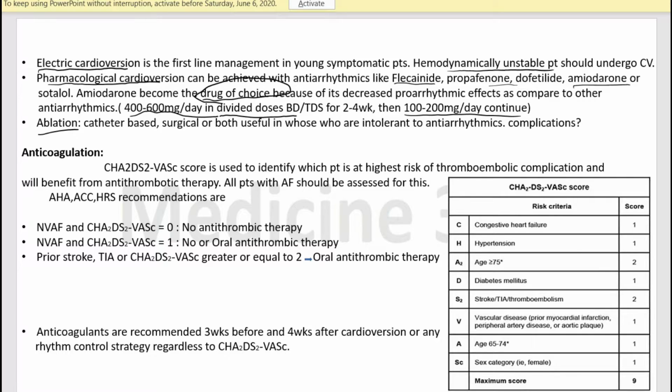If cardioversion is not achieved with electrical cardioversion or pharmacological cardioversion, we can do ablation of those tissues which show the excitation. As we mentioned earlier, the pulmonary veins are the most common site for atrial fibrillation. We ablate that tissue which is most excitable to achieve the sinus rhythm. For that we can do catheter based surgery, surgical open surgery, or use both, in those patients who are intolerant to antiarrhythmics.